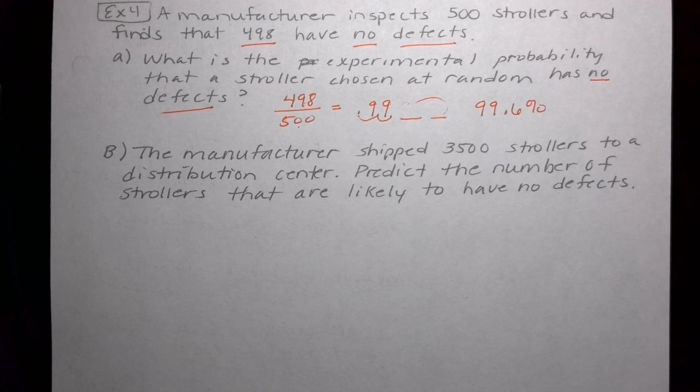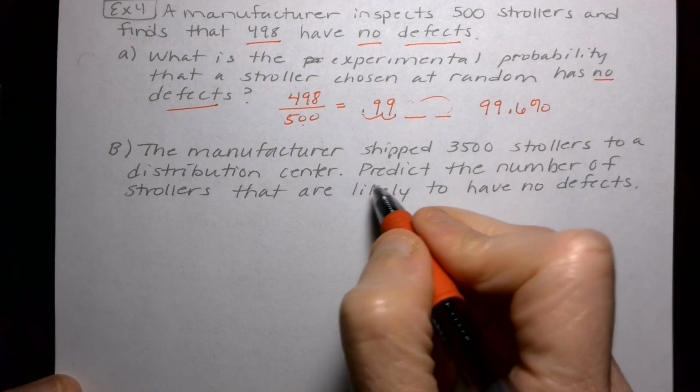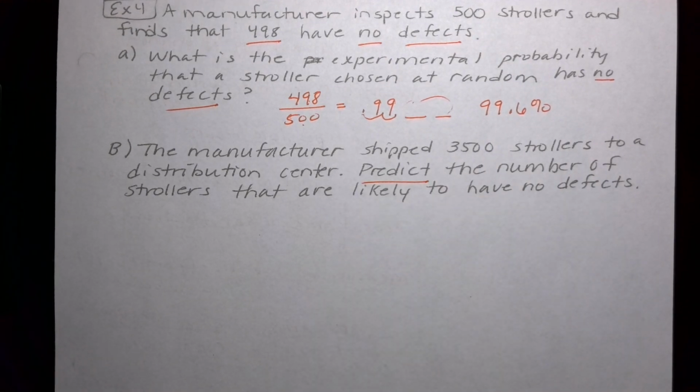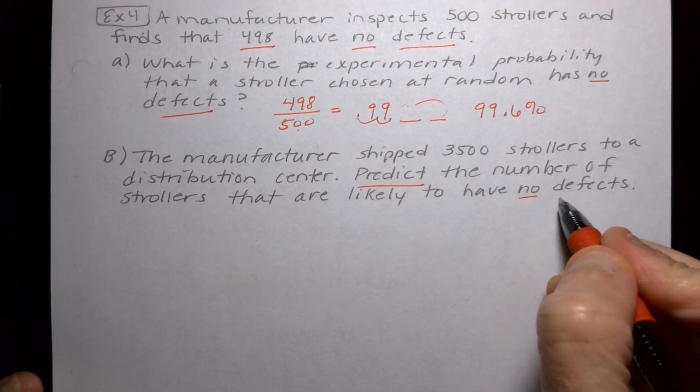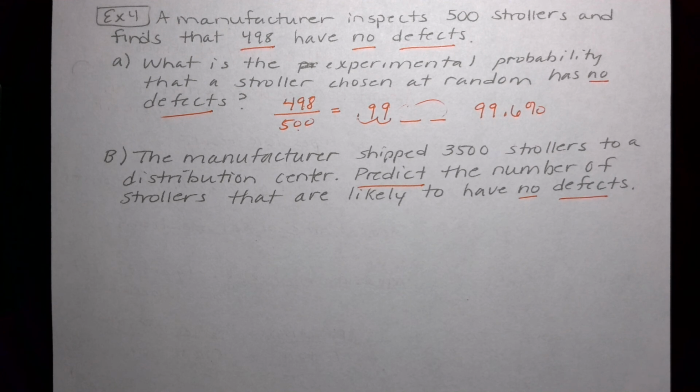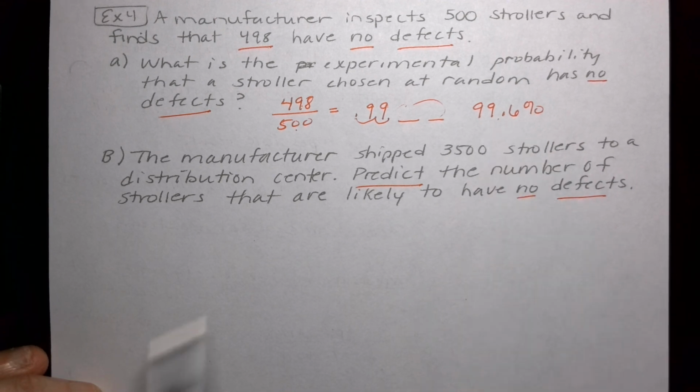Okay, so now let's take that information and in the next problem, make a prediction. The manufacturer shipped 3,500 strollers to a distribution center. Predict the number of strollers that are likely to have no defects. Well, you just figured out that 99.6% had no defects on their experiment.